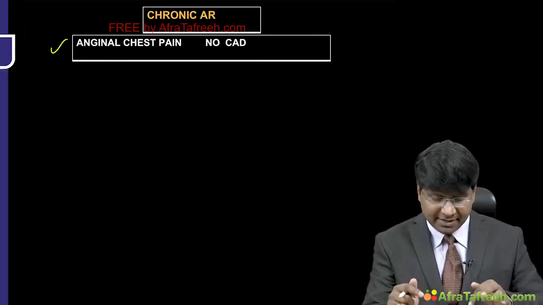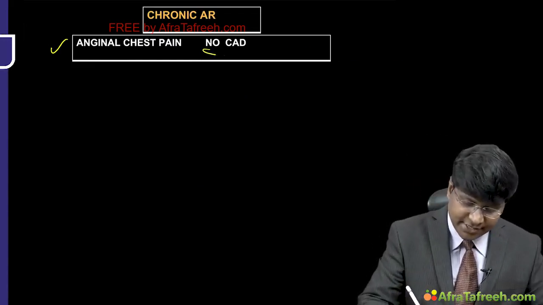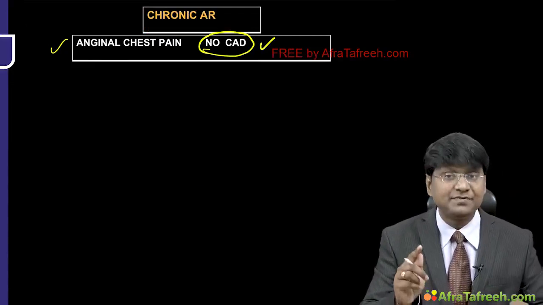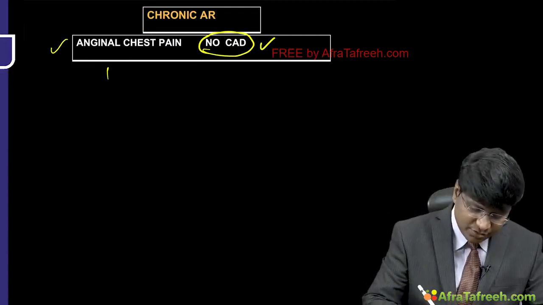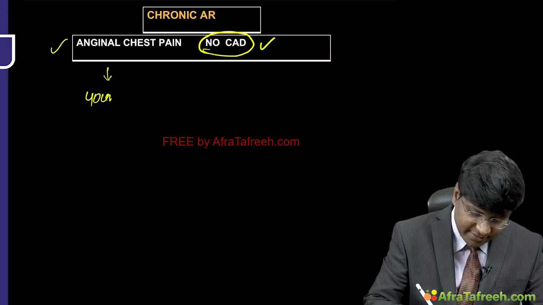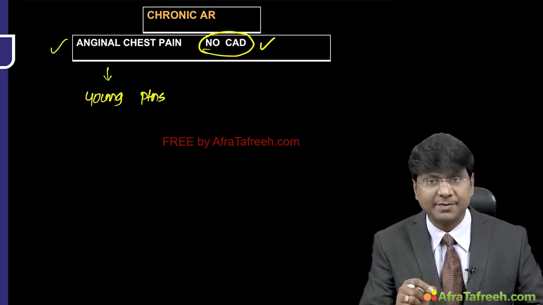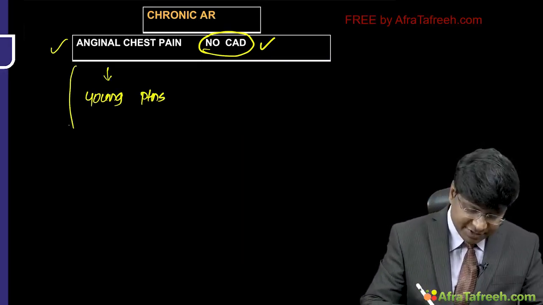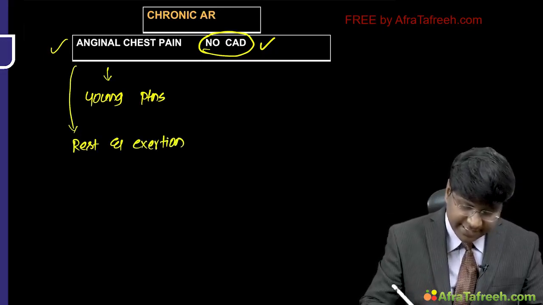And remember, the anginal chest pain that you see in case of chronic aortic regurgitation will be there in the absence of coronary artery disease, right? Now, this can be seen even in young patients. Now, what is the mechanism for the development of the anginal chest pain? This anginal chest pain will occur during rest as well as during exertion. Now, what is the mechanism?